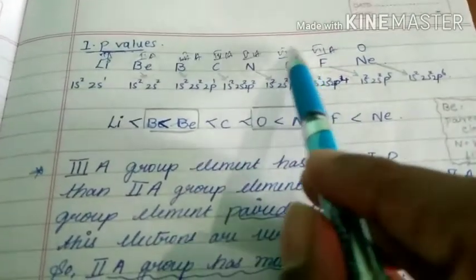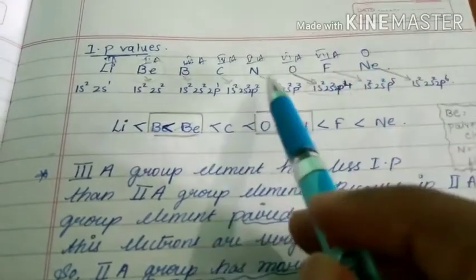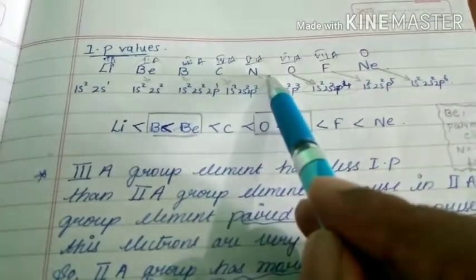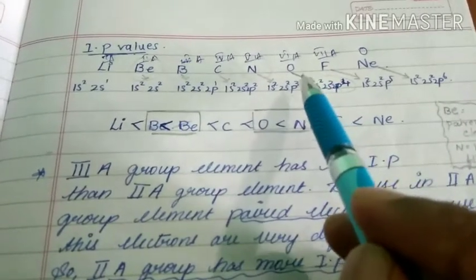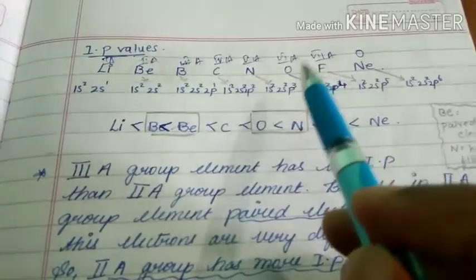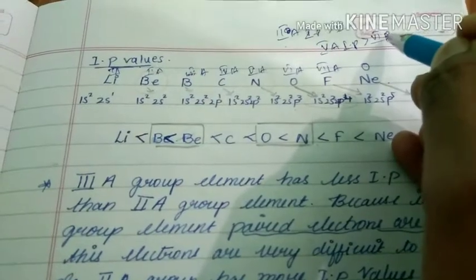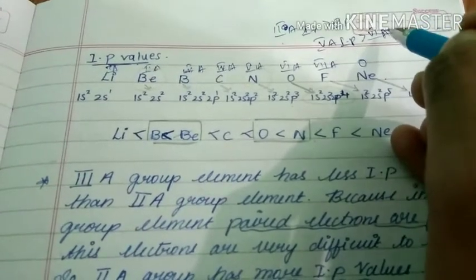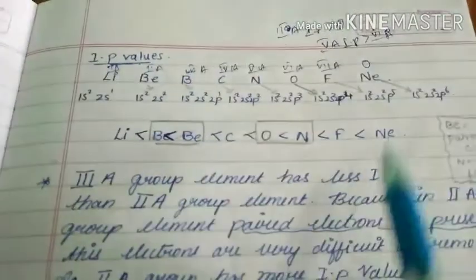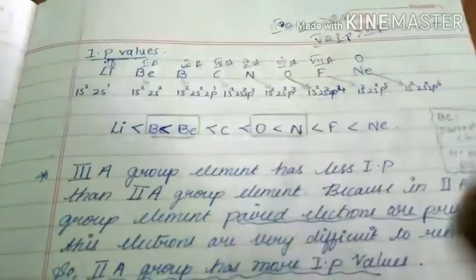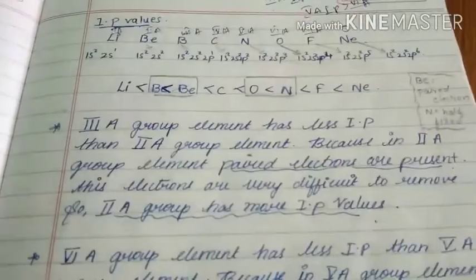As per theory, 6A group elements should have more IP, but 5A group elements have more IP. So this is the exception. You have to remember, don't forget. In remaining cases, IP values increase as we expected. So this is about IP.